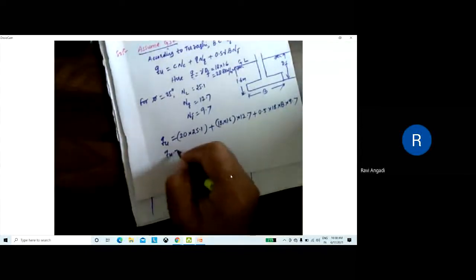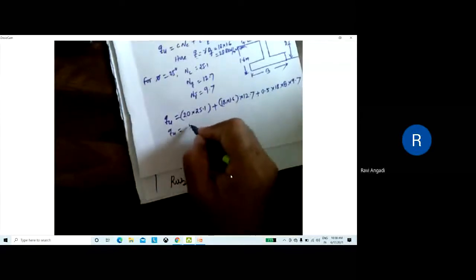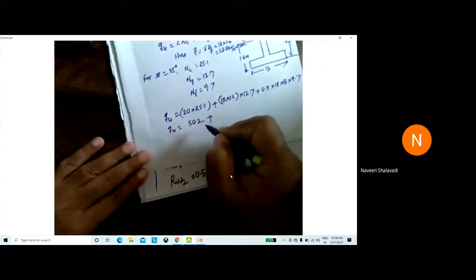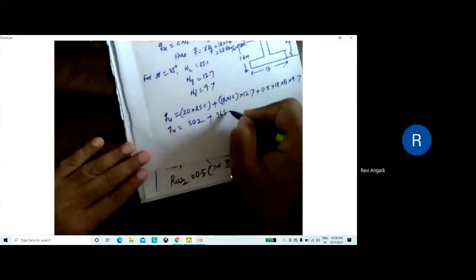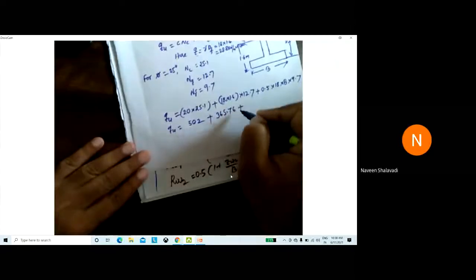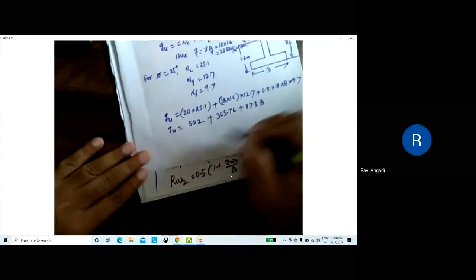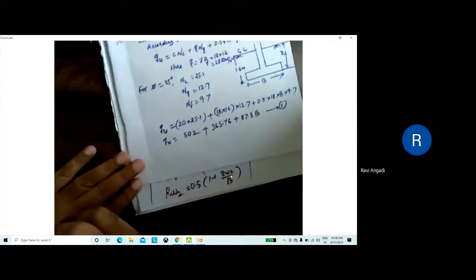Then qu will be 502 plus 365.76 plus 87.3 B. Okay, let us call this equation number 1, but we don't know the value of B. That only we need to calculate. That is a design problem.